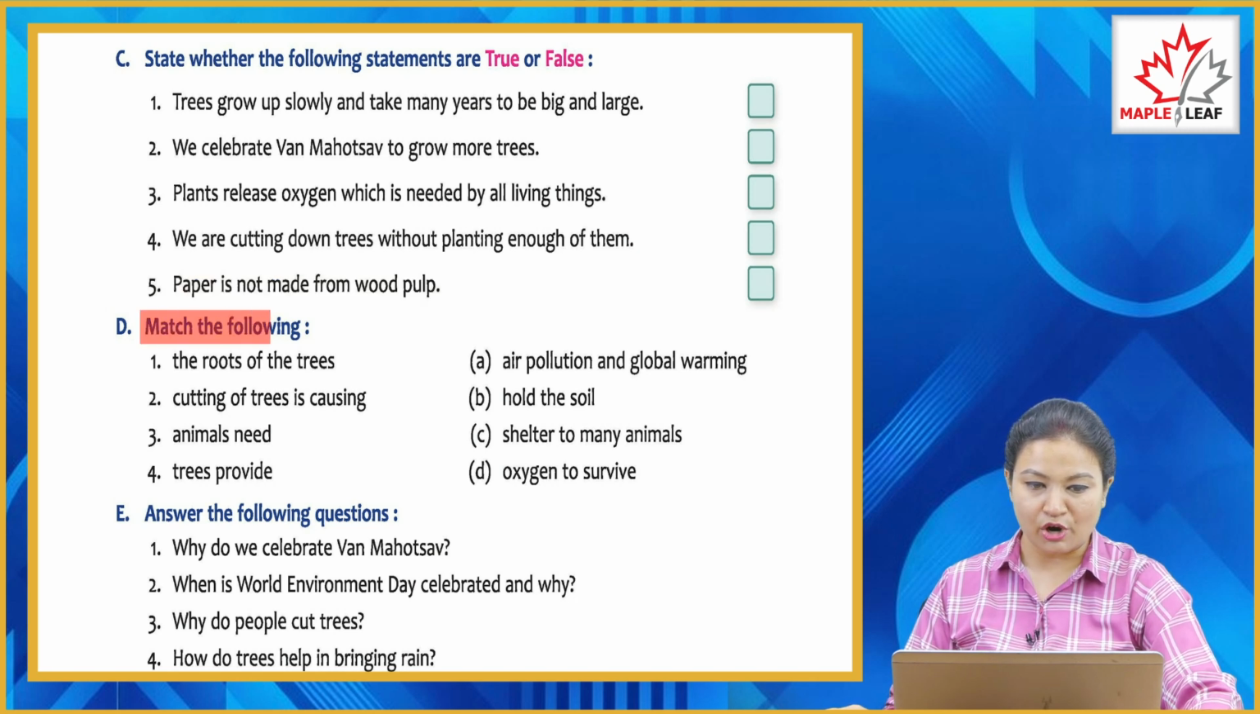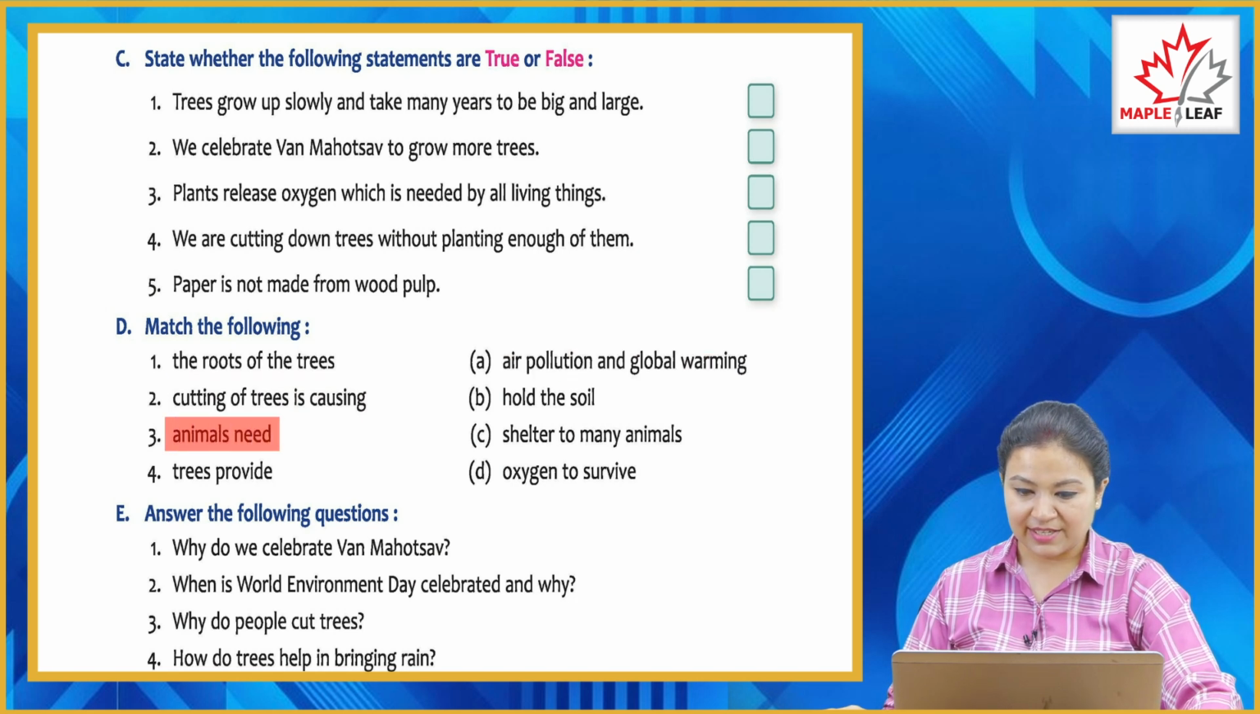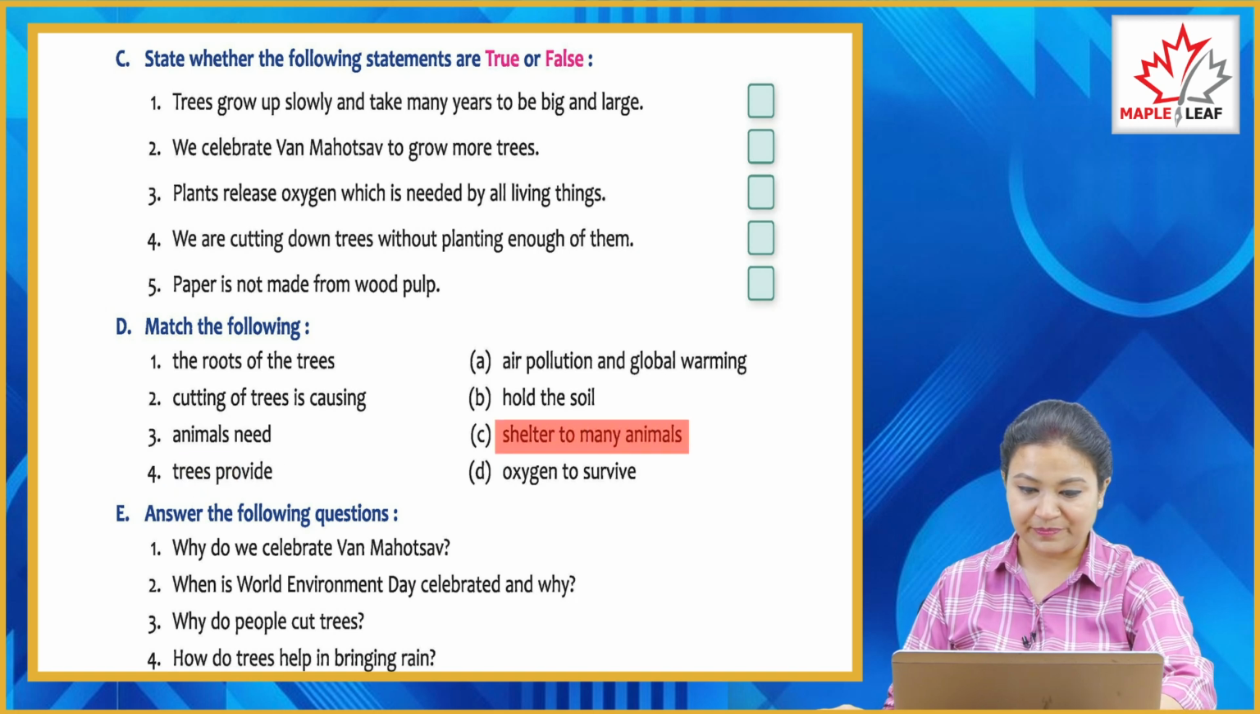D. Match the following. So the roots of the trees hold the soil. Cutting of trees is causing air pollution and global warming. Animals need oxygen to survive. Trees provide shelter to many animals.